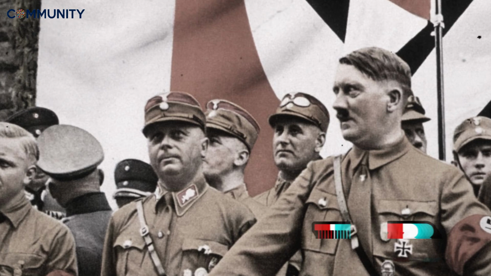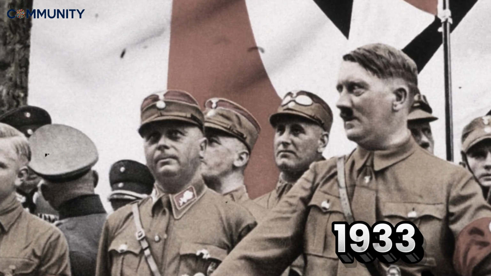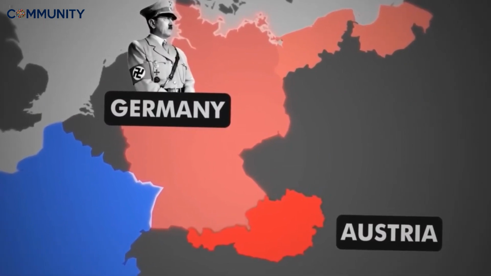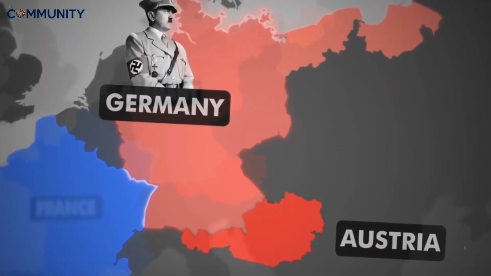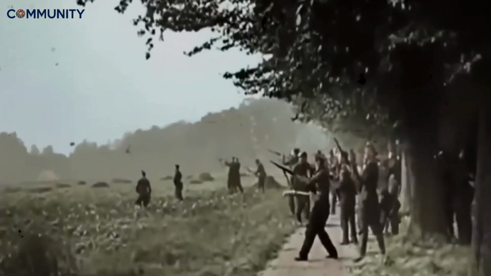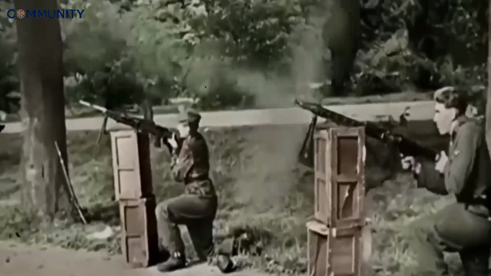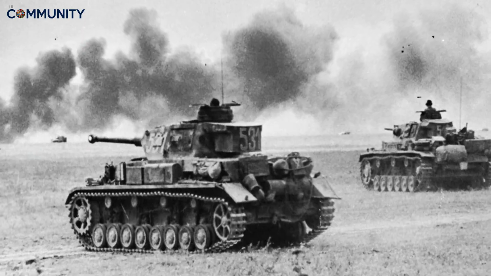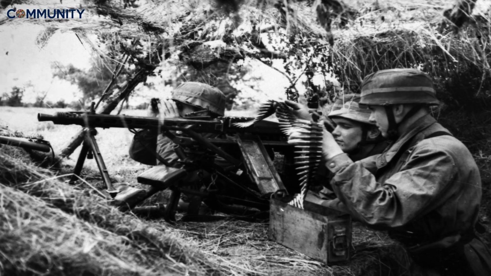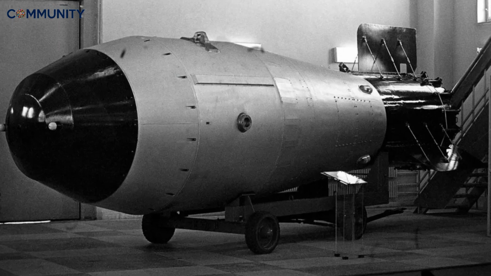Through his party, the Nazis, Hitler came to power in 1933, and by the late 1930s, he had already occupied Austria and Czechoslovakia without firing a single bullet. Once the war began, major battles broke out across Europe, North Africa, and the Pacific. The world witnessed catastrophic tools of war: tanks, long-range bombers, aircraft carriers, machine guns, and for the first time, nuclear